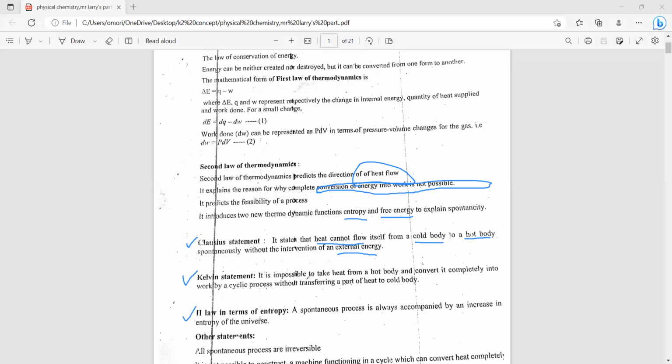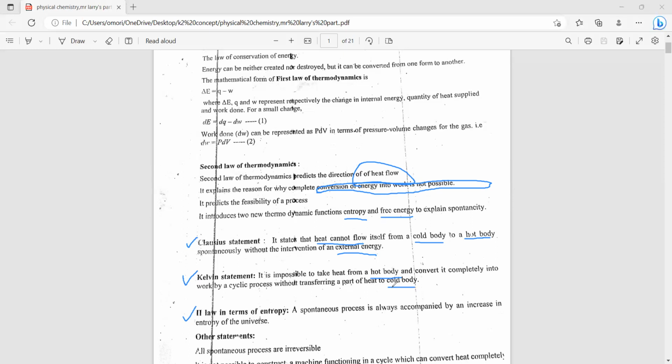The Kelvin statement says it is impossible for heat coming from a hot body to be converted into work without transferring part of the heat to a cold body. This hot body and cold body, we can also call them reservoirs.